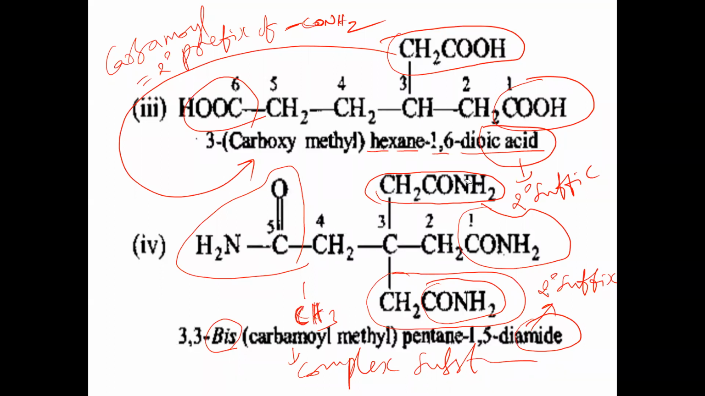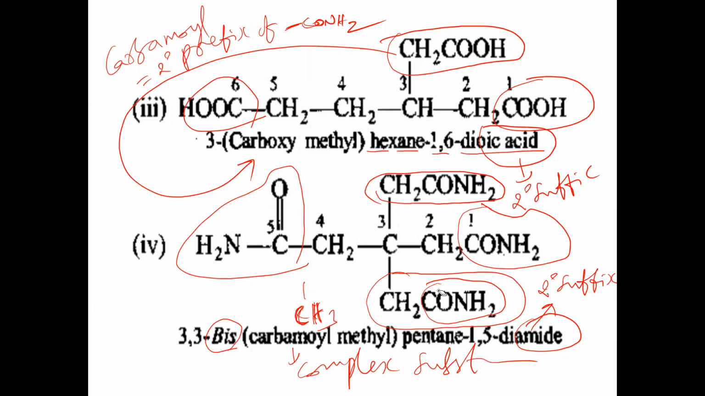But this CONH2 is what now? Carbamoyl methyl. It is also carbamoyl methyl. So why have we taken numbering from right to left continuously? 1, 2, 3, 4, 5 carbons. If you take 1, 2, 3, 4, 5, or 1, 2, 3, 4, 5, same thing we get again.